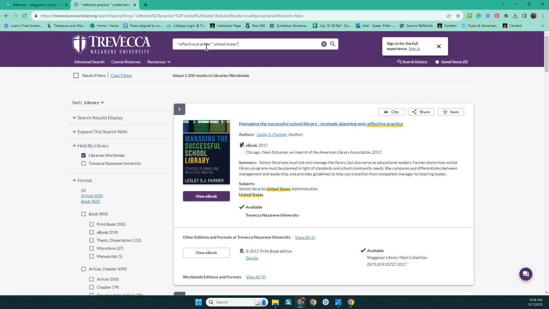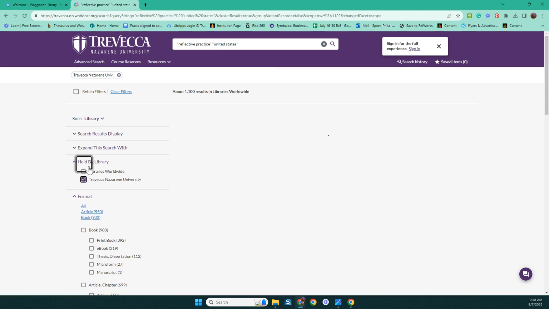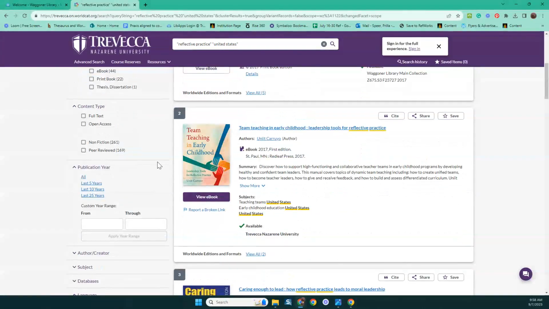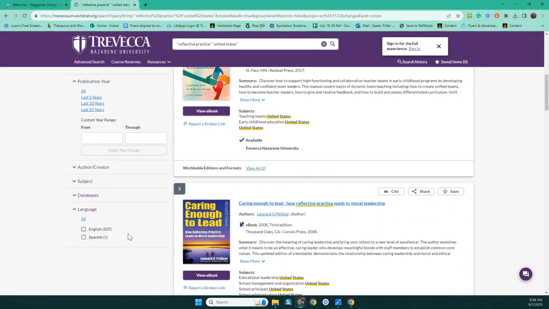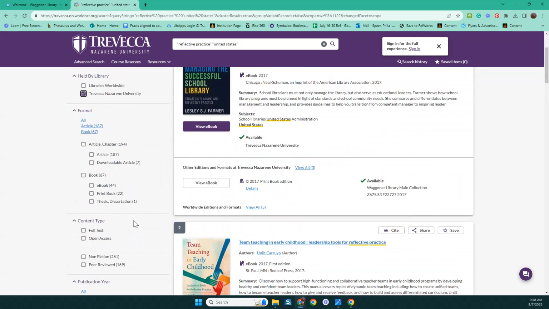Now, it bumped out our limiter by library, so we need to choose Trevecca. And then we have our limit, and we know that this is primarily United States related content. You notice we have English again, and when we limit it to United States, English stays up there, and we have one Spanish as opposed to other languages.